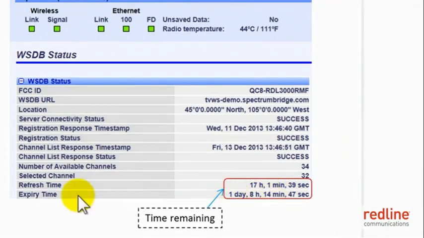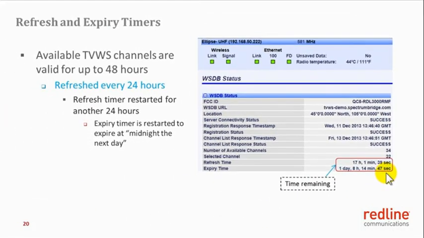As you can see here, the channel refresh time and the channel expiry time are shown here. Channel needs to be refreshed after 17 hours 1 minute and 39 seconds. Similarly, the channel list will expire after 1 day 8 hours 14 minutes and 41 seconds.